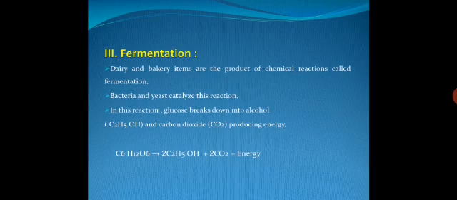In this reaction, the glucose breaks down into alcohol, C2H5OH, and carbon dioxide, CO2, and also produces energy.